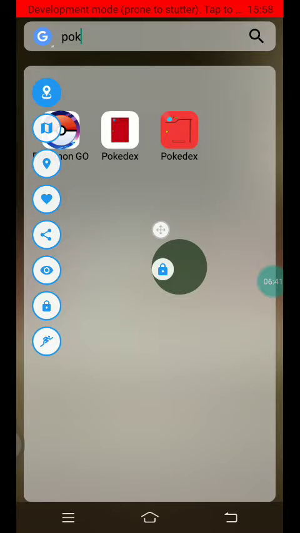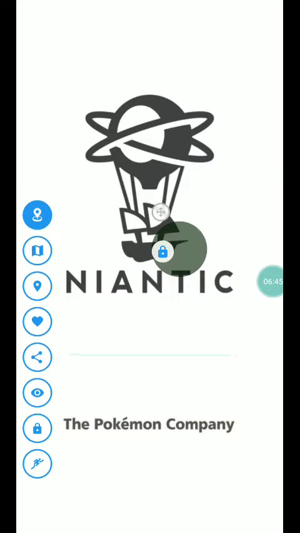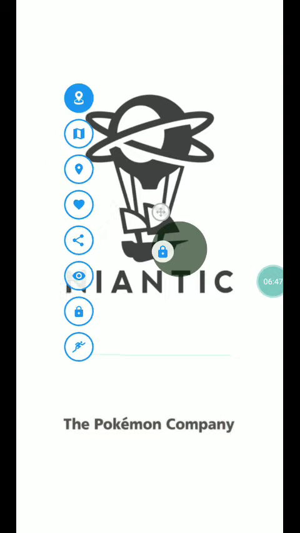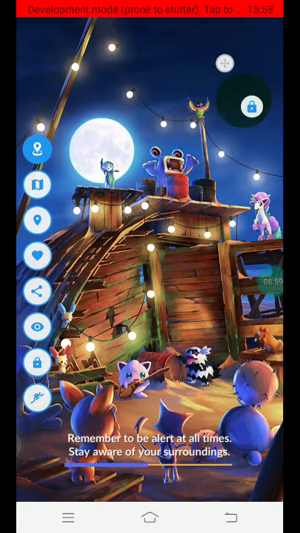You can see I'm opening my Pokemon Go. It will work nicely. This is very easy to work. How you can work is your choice. I'll put it here. Where you want to work, it will work also. It's good.